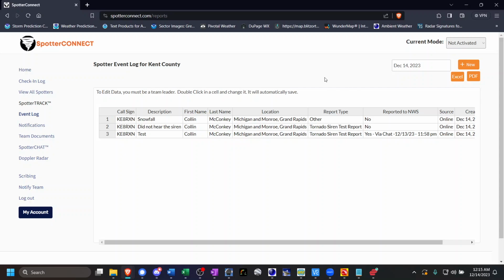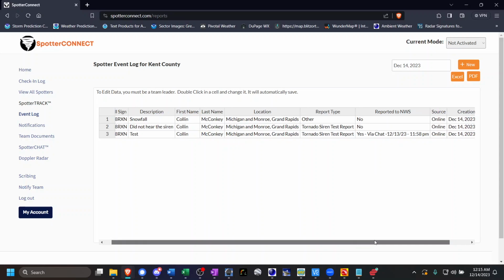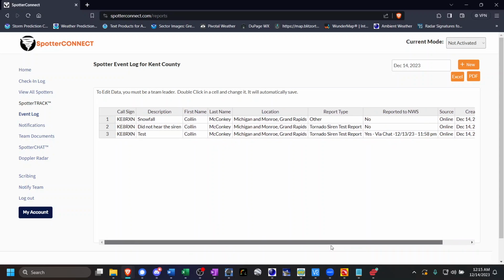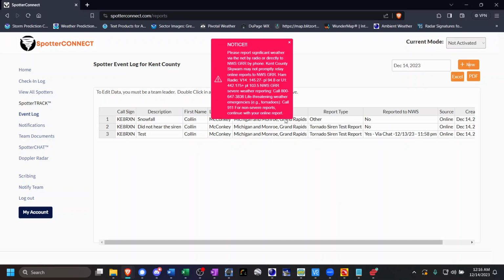Once I select the date here, you can see that I've already entered some sample data that I did in the previous video. Now, as a scribe, I will mention that although you can use the check-in log and the event log here on the left-hand side, you will actually want to enter this data via the scribing link, which once again, if you've already seen the previous videos, you can skip to that chapter in the video. But the check-in log does enable spotters, scribes, and leaders to self-report events as needed.